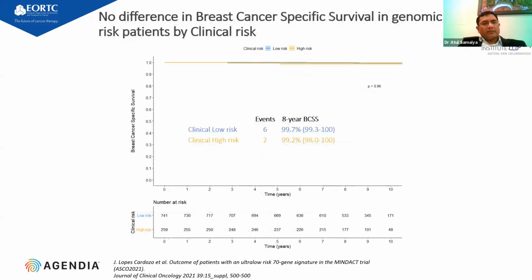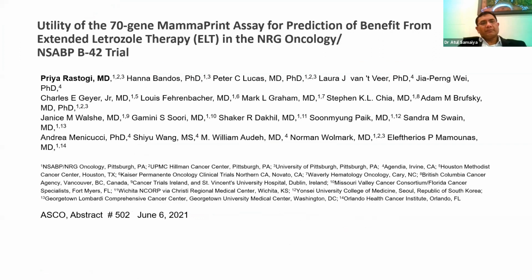Clinically high risk and clinically low risk. If somebody is clinically low risk, they have 6 events, and the clinically high risk have 2 events, and they were MammaPrint low score. So there is almost no difference in survival whether the patient is clinically high risk or low risk if someone has a MammaPrint low score. Next.